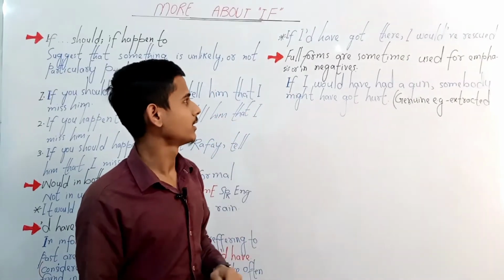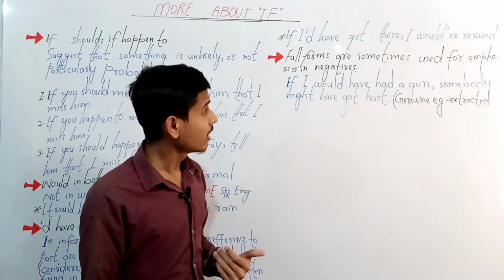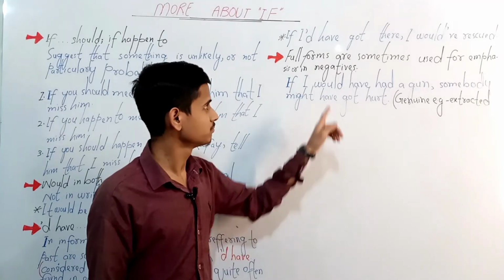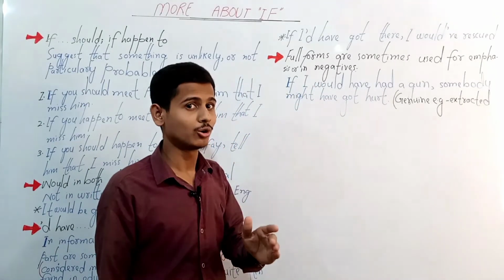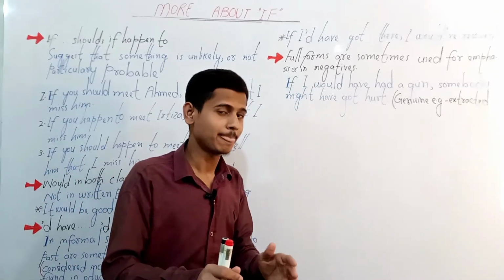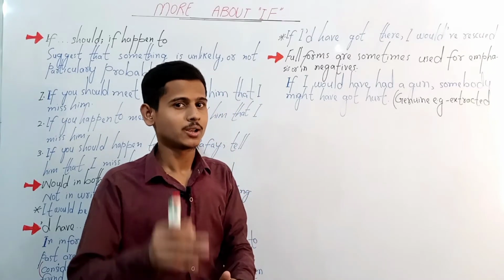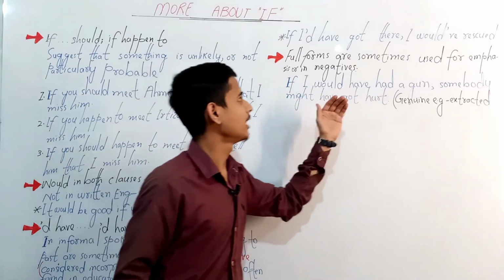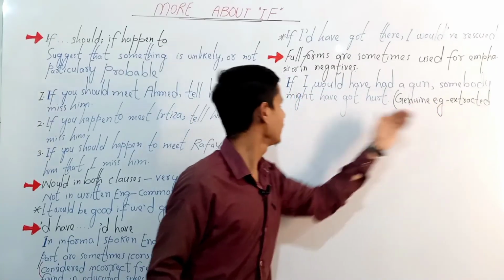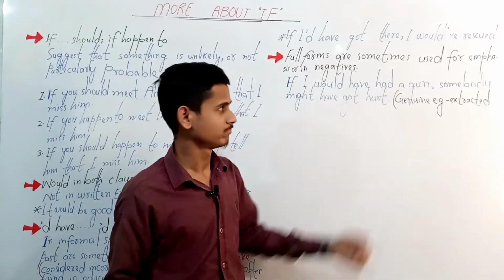And here are examples. If I would have had a gun, if clause with would have. Although according to the third conditional, we should have used past perfect tense in the if clause. If I would have had a gun, somebody might have got hurt.